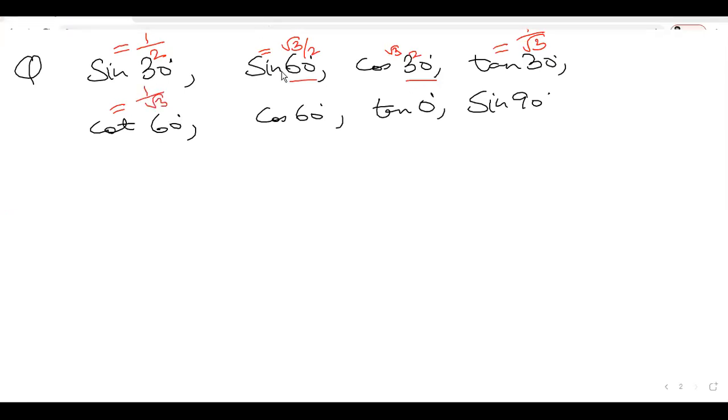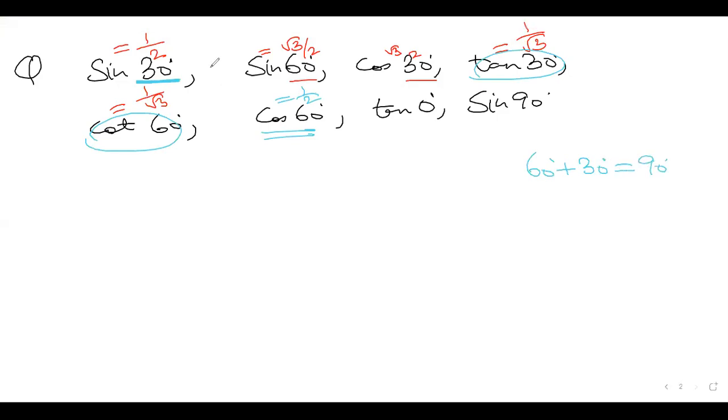See, one more hint, or we can say basically this is a formula only. Sin 30 will be equal to cos 60. Cos 60 will be 1 by 2. And cot 60 will be equal to tan 30. 60 plus 30 is 90. We have to see the addition of angles is 90. So basically we can write in summary. Let me complete. Tan 0 is 0 and sin 90 will be 1. So now we can write one table for this, now complementary angles.